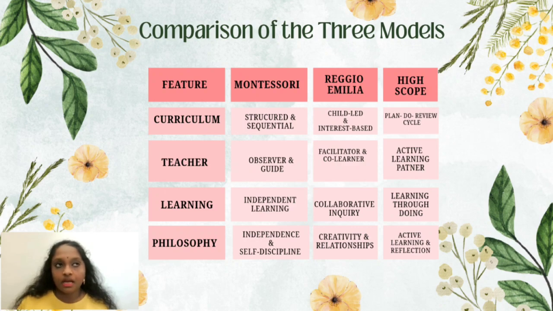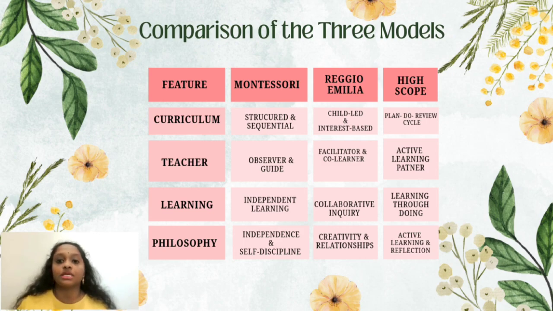In part 3, I explained about three models. The first one is the comparison of three models, that is Montessori, Reggio Emilia, and High Scope. I compare them on some features: curriculum, teachers, learning, and philosophy. I will give a small explanation about this table. These three models all support children's holistic development but use different teaching approaches.